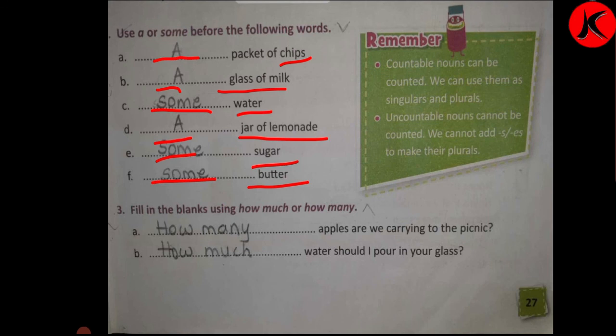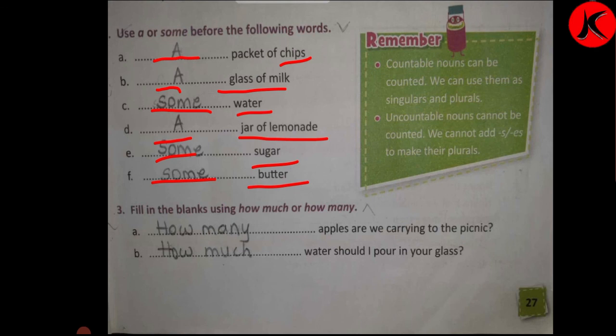Now fill in the blanks using how much or how many. Now look over here. Now we have to look at the exercise on how to use how much or how many. Dash apples are we carrying to the picnic. So what will you say? How many apples? How many? आप एप्पल्स को काउंट कर सकते हो, उसके लिए हम how many यूज़ करेंगे. हाउ मैनी एप्पल्स मतलब 4 एप्पल्स, 6 एप्पल्स, 10 एप्पल्स, कितने एप्पल्स हम लेके जा सकते हैं. सो इट इज़ हाउ मैनी.